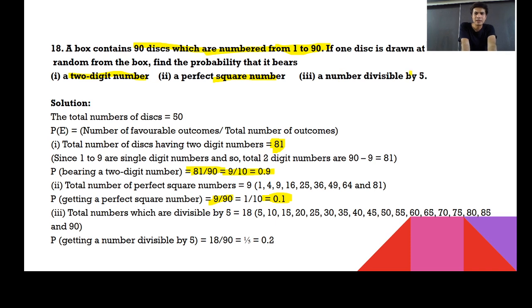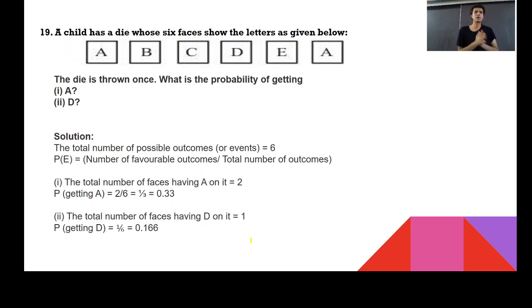A number divisible by 5. I'm damn sure now the work is much easier. 5, 10, 15, 20, 25, 30, if you keep going, the last could be 90. And yes, I should consider 90. So this probability could be 18 upon 90. And 18 upon 90 can also be considered as 1 by 5, and that is 0.2. So directly you can say that the correct answer to this question could be 0.2.